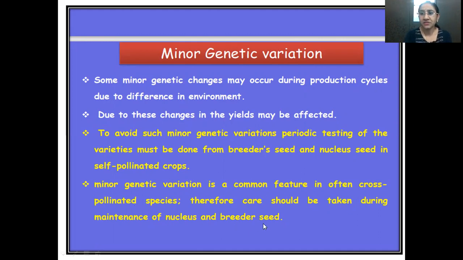As you must have been knowing, nucleus seed and breeder seed are the most valuable seeds because they are being directly produced by the breeders. However, if we go from nucleus to breeder, then foundation, registered, certified, these are used by various industries which take the nucleus or the breeder seed for multiplication of these seeds. So the nucleus and breeder seeds are the most valuable seeds and they are in very small amount.